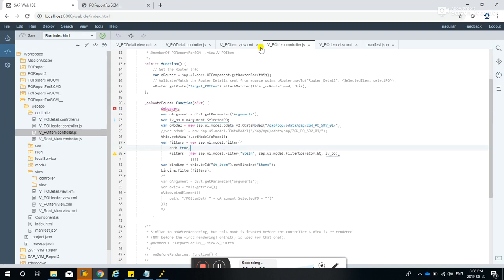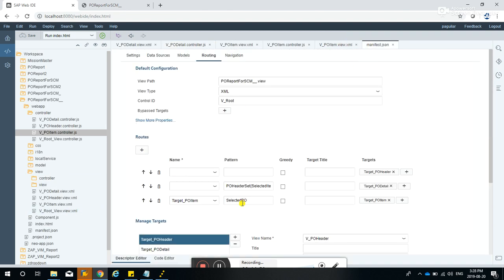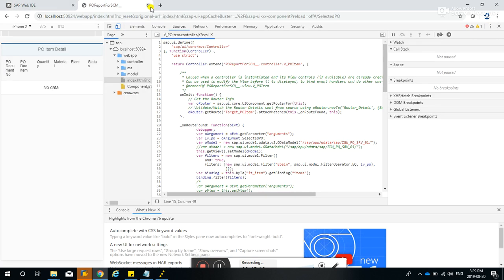So if we go to the PO detail controller, selected PO is empty. So why is the selected PO empty? If we go to the manifest.json, selected PO over here has missing curly brackets. Like in this guy here, selected item, it has curly brackets, braces. So it should also have curly braces over there. So save all, and let's run it again, okay?